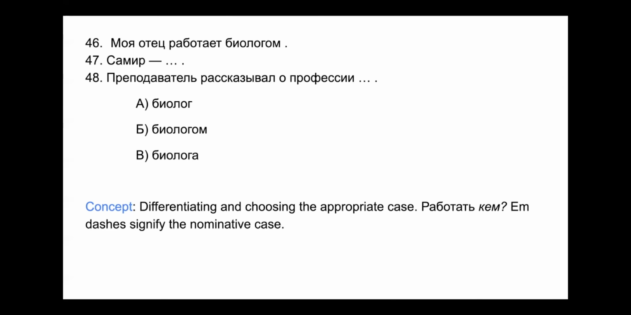47. Samir, we have an M dash here, and this signifies a nominative case. You can kind of think of it as an equal sign. Samir is, and then biologist. So we're going to want the nominative case after that. So Samir, biolog. That's the answer to 47.